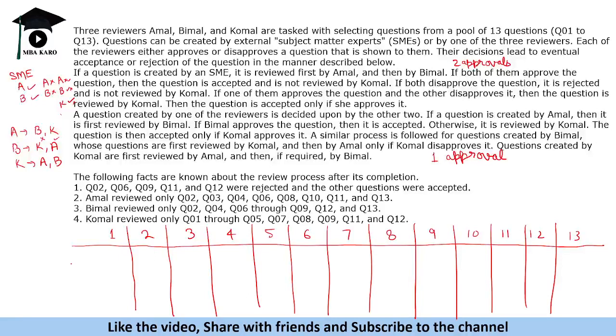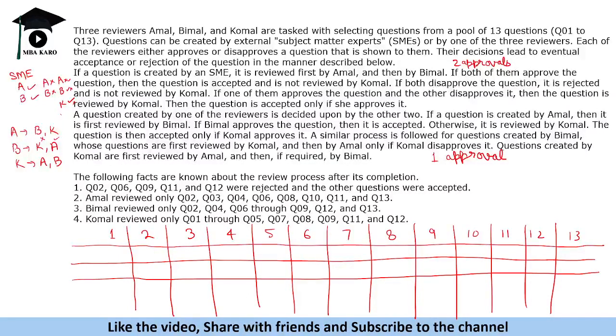So a question can have four people involved in it: the SME and A, B, and K. All right. So let us say it goes to SME, A, B, and K. The first thing that is given to us is Q2, 6, 9, 11, 12 were rejected.